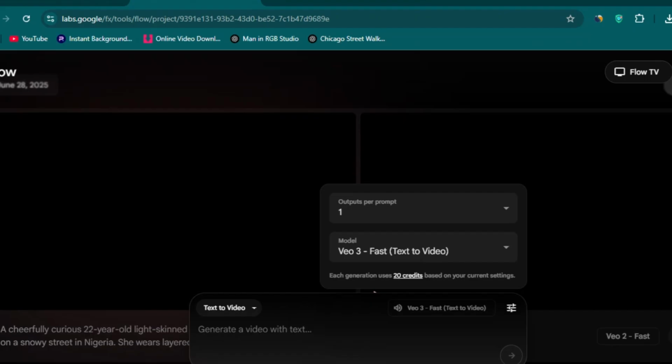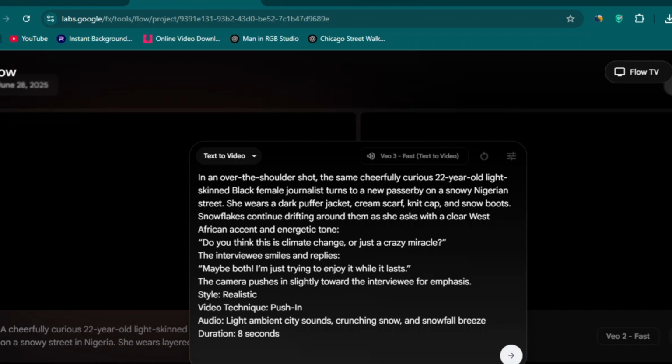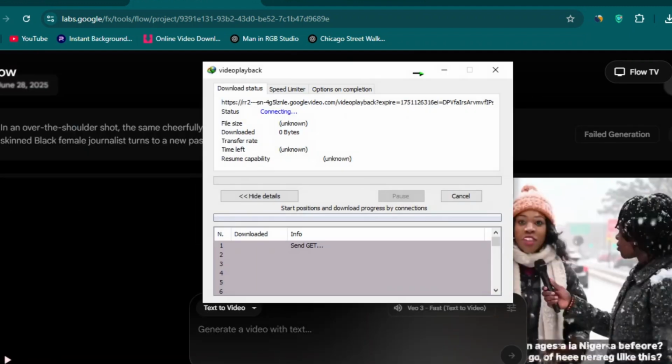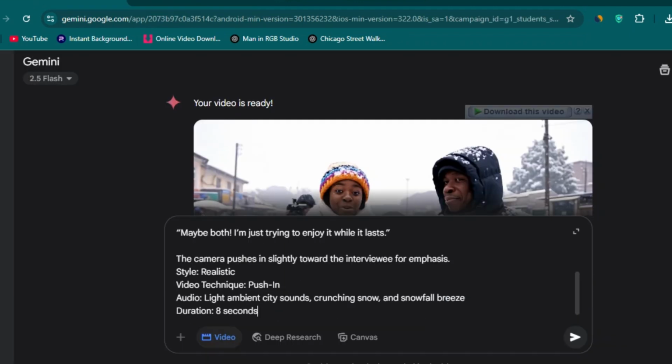It's going to give you a prompt with the exact features of the main character, exact features of the surrounding. It's going to maintain pretty much everything, but it's going to give you a follow-up scene. That is the exact method that I use for me to generate another scene that follow up the first scene where the journalist was interviewing people in the street of Nigeria about snow.